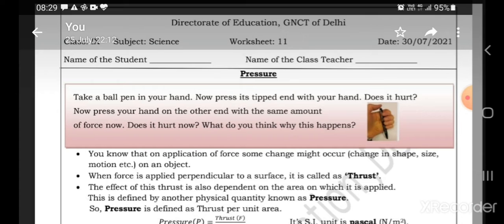And today we are talking about pressure. What is pressure? And how does it make our life comfortable? Where it is applied and how it is applied. We will talk about this. So, a small activity that we will do today to know about pressure.